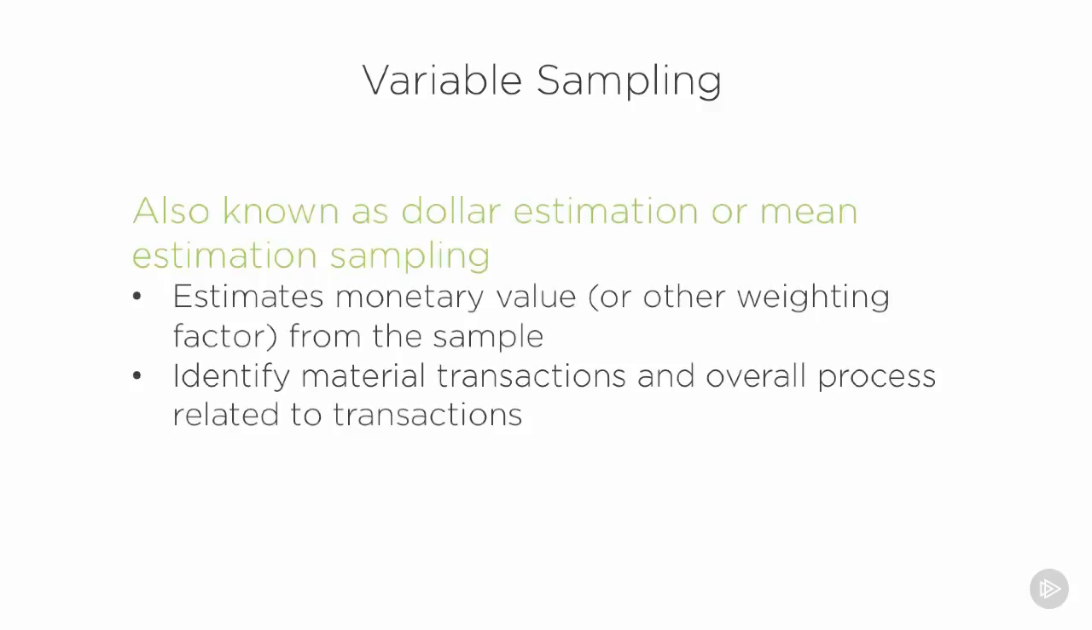With variable sampling, also known as dollar estimation or mean estimation sampling, I'll then estimate the monetary value or another weighting factor from the sample. For example, I may take 1,000 transactions, and from those 1,000 transactions, I will then determine what is the mean or what is the average value of those transactions.